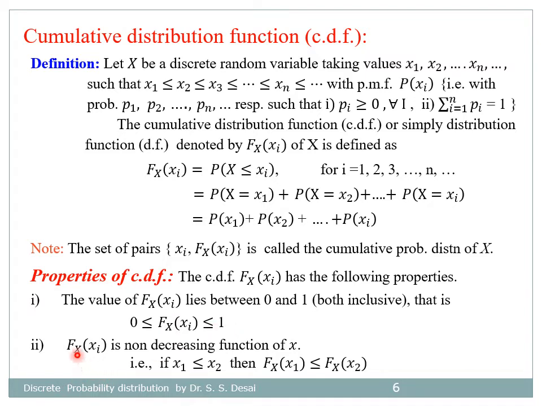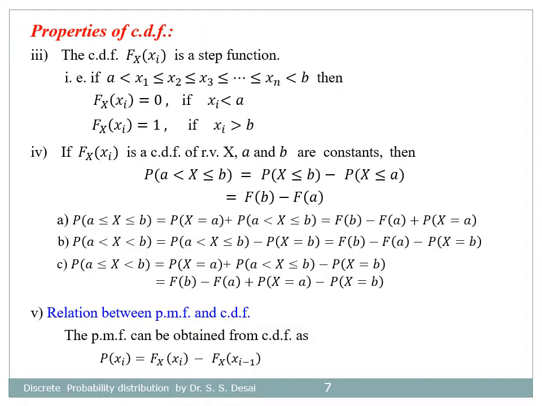Second property, the CDF is a non-decreasing function of X. That is, if x1 is less than or equal to x2, then F of x1 is less than or equal to F of x2. The third property of CDF is that F of x is a step function.